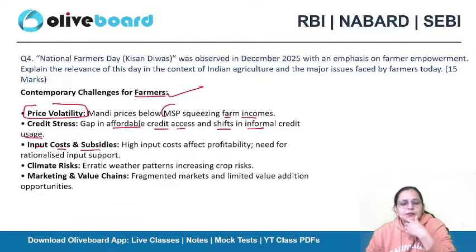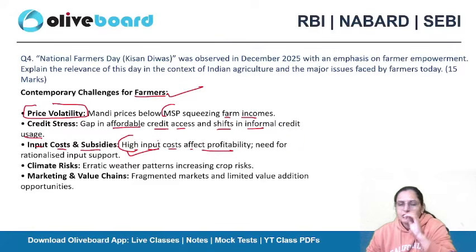Input cost and subsidies: high input cost affects profitability. Farmers have to invest a lot of money in fertilizers, good quality seeds, pesticides and all. So that is also affecting their profitability. The need for rationalized income support.